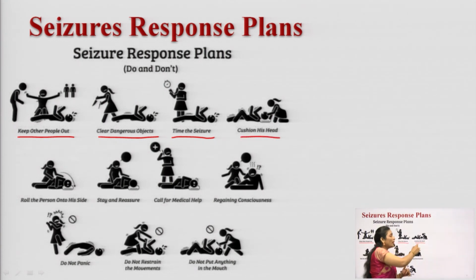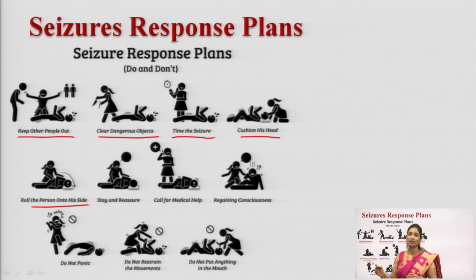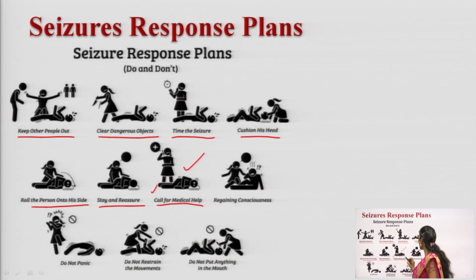Cushion the head; keep a pillow or whatever it may be under the head. Roll the person onto his side. If the person is in a straight upright position, just roll the person onto the side. Stay and reassure, and call for medical help. This is a very important thing to do. When you see any epilepsy patient on the road, first call for medical help, and then watch for the person regaining consciousness.